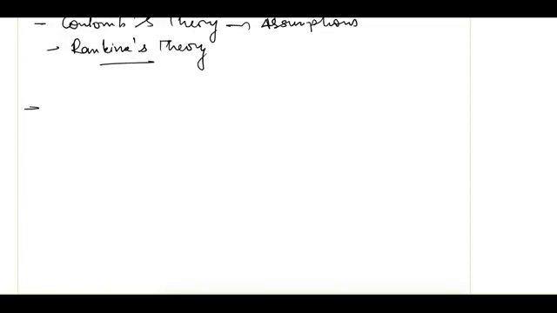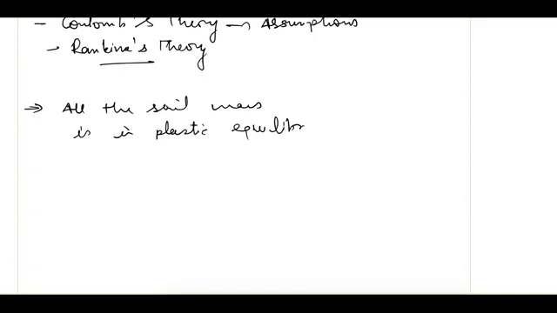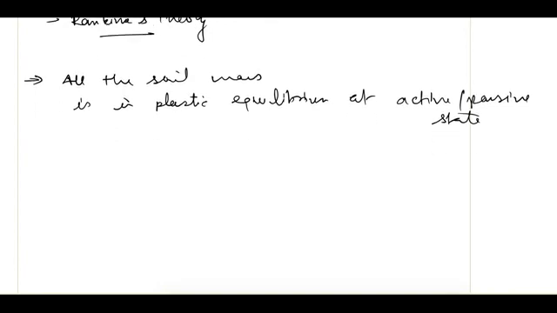For Rankine's theory, he assumed that all the soil mass is in plastic equilibrium, at the active or passive earth pressure state. So what does it mean? It means that at every point in the soil mass, the shear failure is just about to happen.